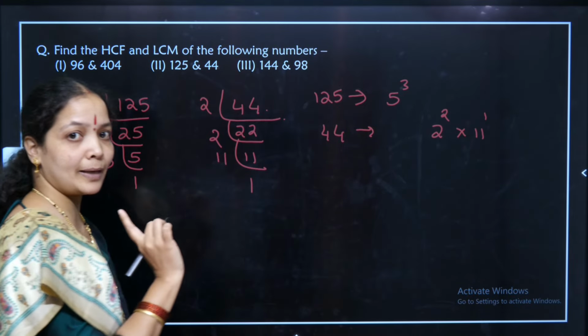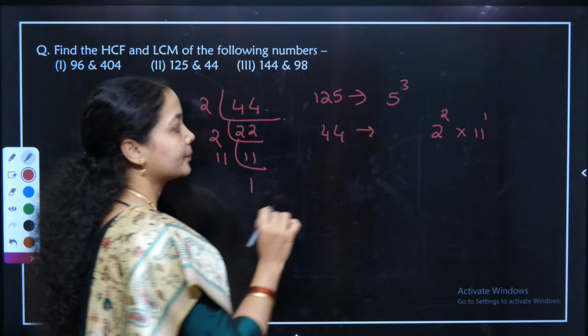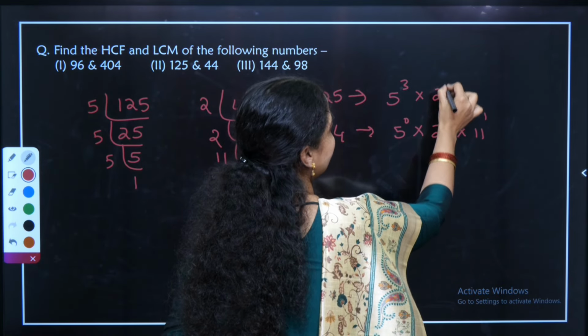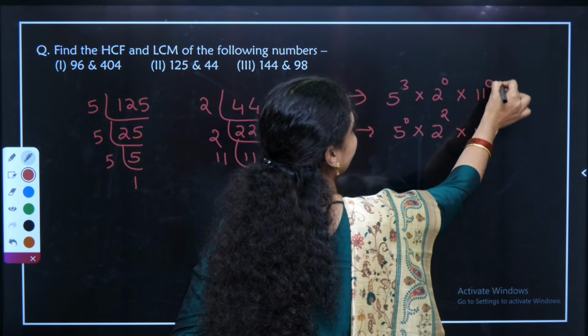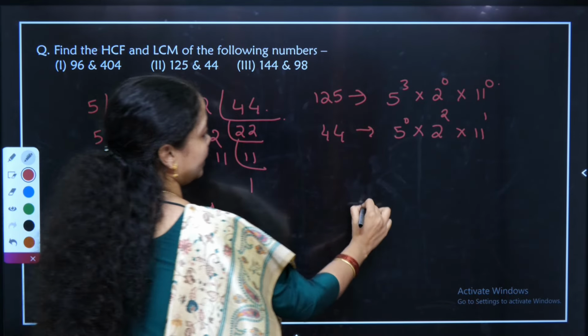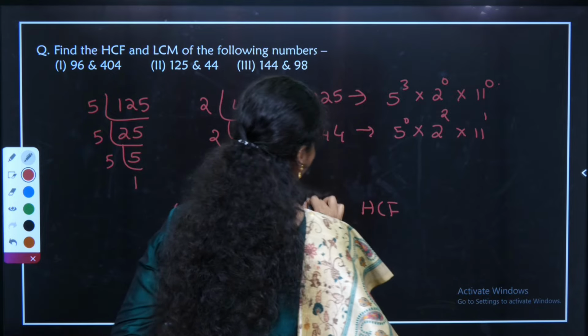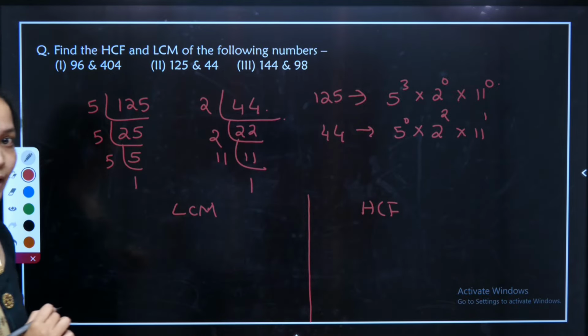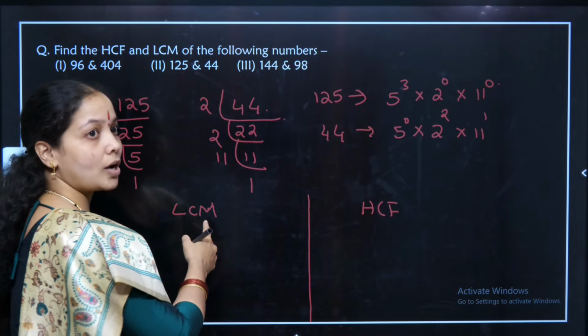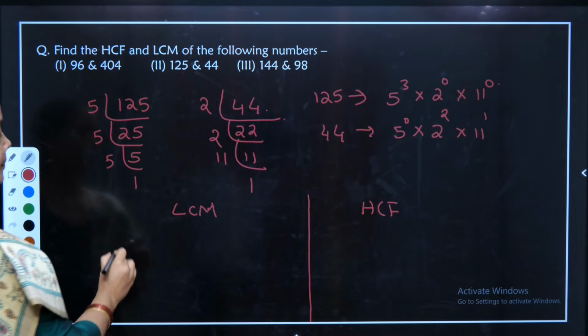Remember, I am giving a gap when I don't have the same prime number. Therefore, equalizing the power, 5 power 0, 2 power 0, 11 power 0. Then making two sections, one is LCM, the other is HCF. You have to remember now what we have to take, highest power or lowest power. LCM, lowest common multiple, maximum power.